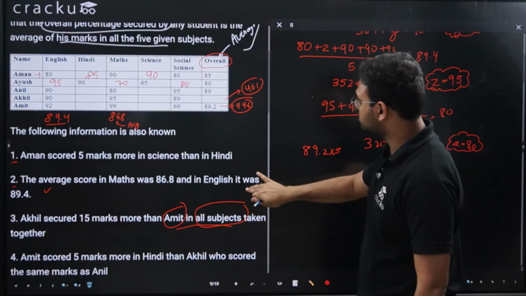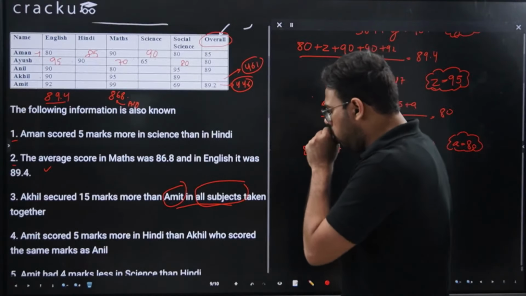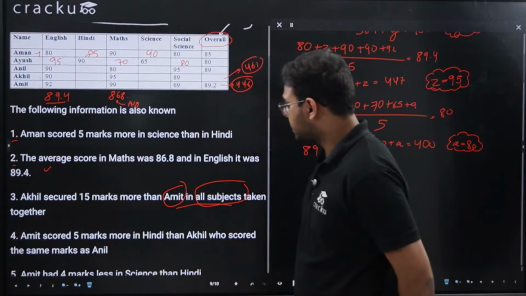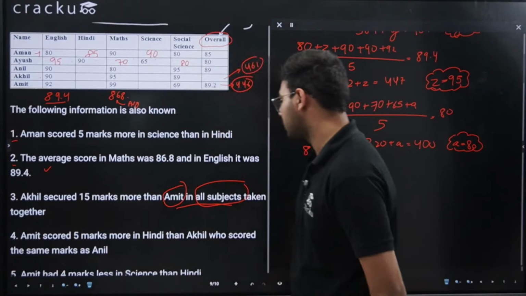We are done with the third condition now. Let's read the fourth one. Fourth is saying that Amit scored 5 marks more in Hindi than Akhil, who secured the same marks as Anil.